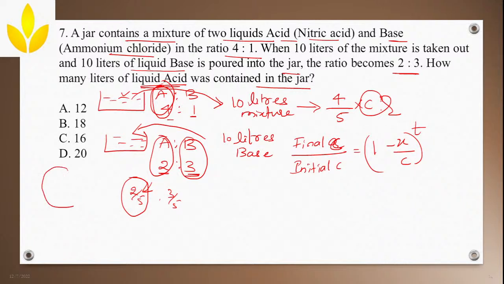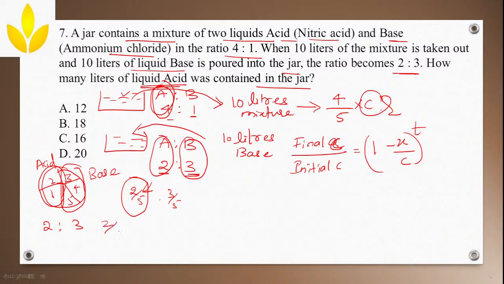If you take one whole, in that you will make 5 parts. Let me make it 1, 2, 3, 4, 5 parts. So in this, 2 parts is acid. The ratio means 2 parts is acid and another 3 parts is base, so we will write it as 2:3.